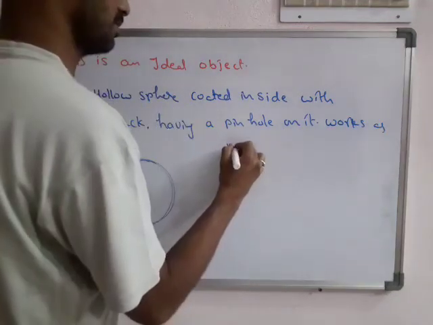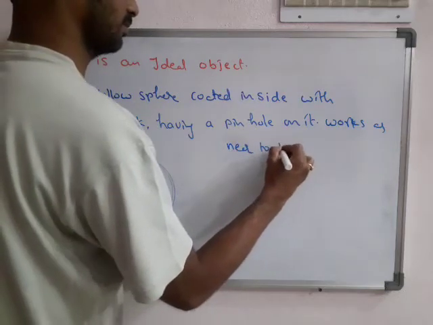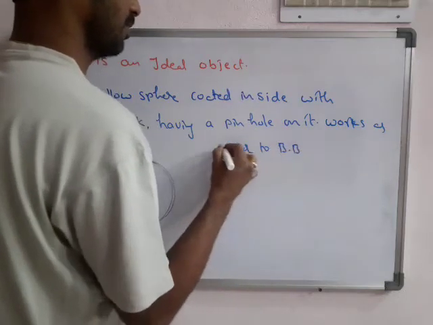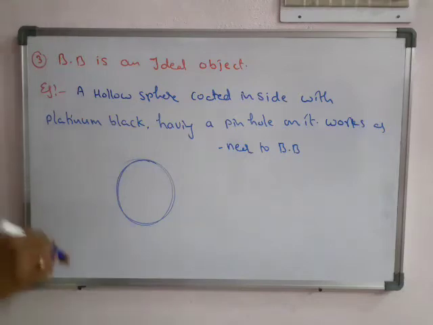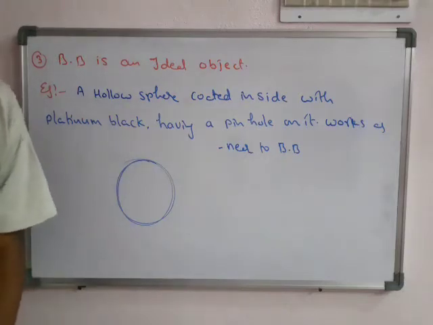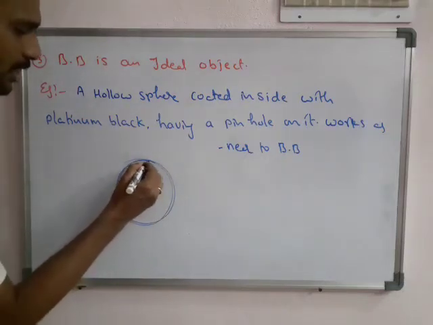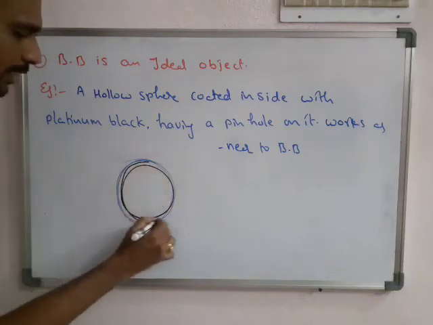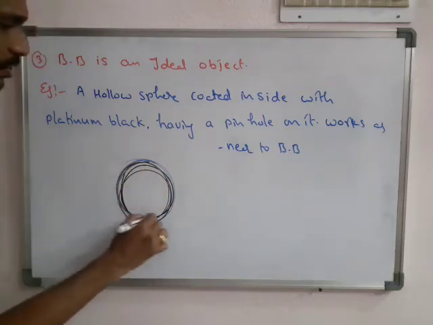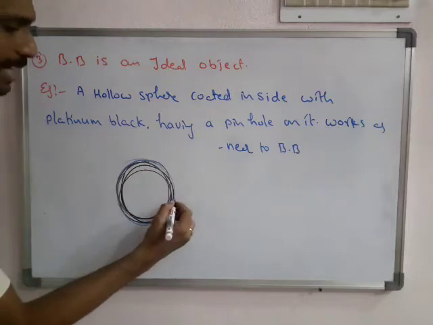Works as near to black body. For example, this is the sphere. Inside it is totally coated with the platinum black.